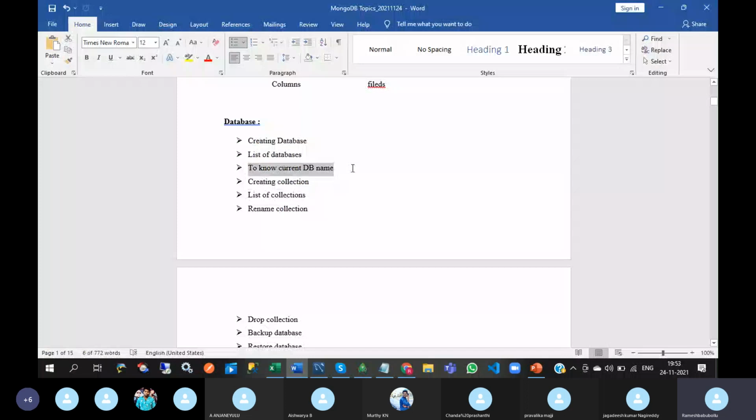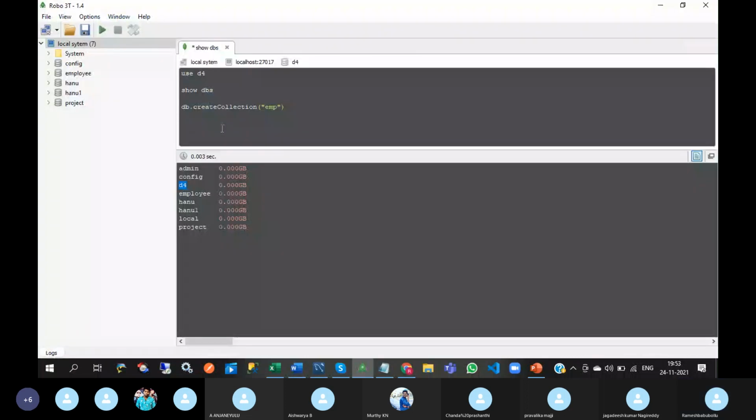And how to know the current DB name? So db. This is D4. If we want to go to some employee database, you can write a query like this: use employee, to switch to the employee database. Now you can test it. db. The current database name is employee. Like that you can move.